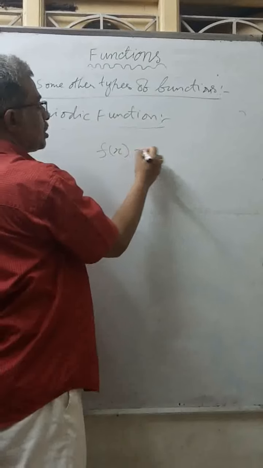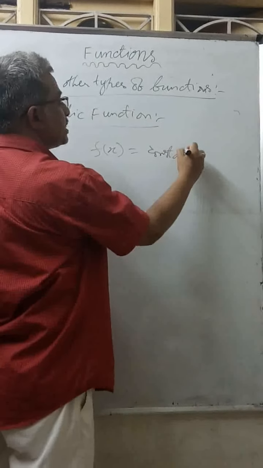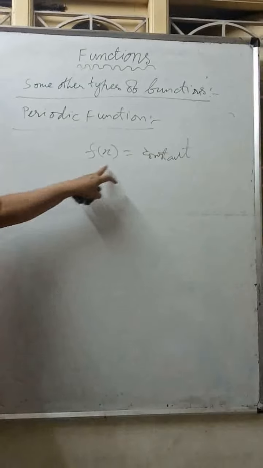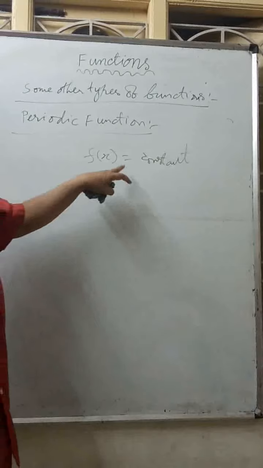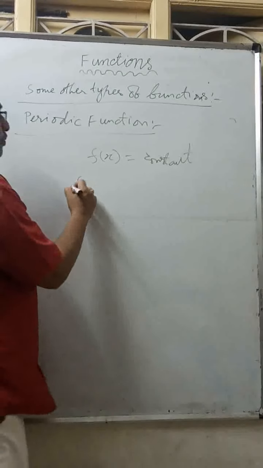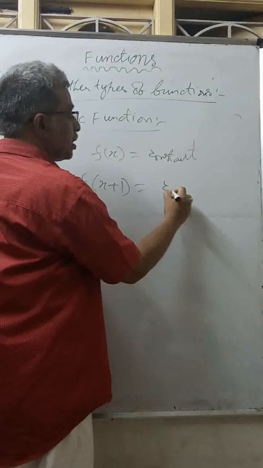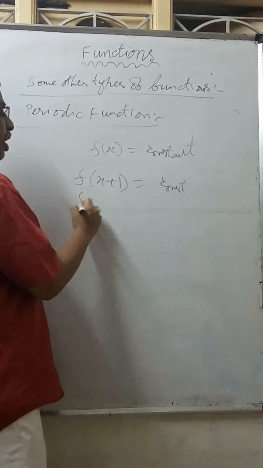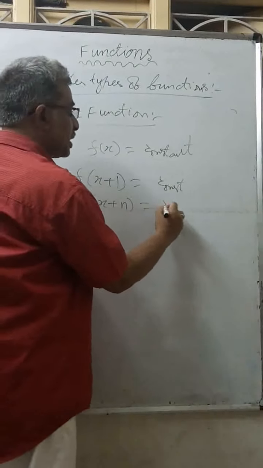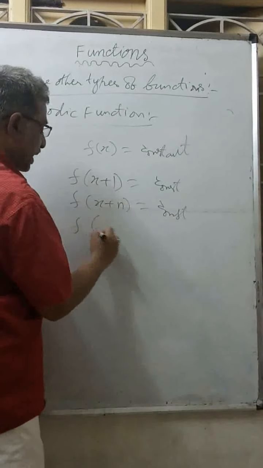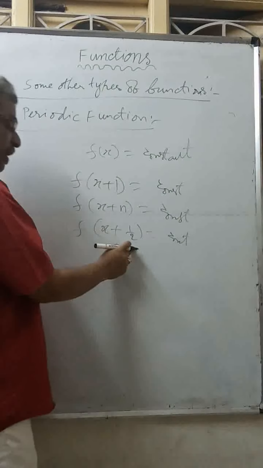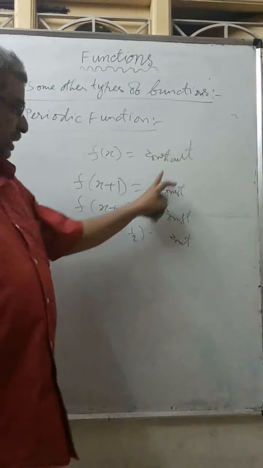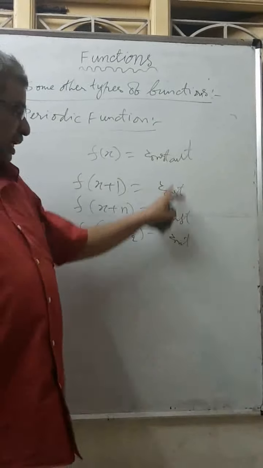If f of x equal to some constant, that is, if it is a constant function, then if I take f of x plus 1, what do I get? The same constant. If f of x plus n, I get the same constant. F of x plus 1 by 2, the same constant. Like this, 1 by 3, 1 by 5, I can take anything, and I will get the constant. Means I am going to get f of x. So a constant function is periodic.